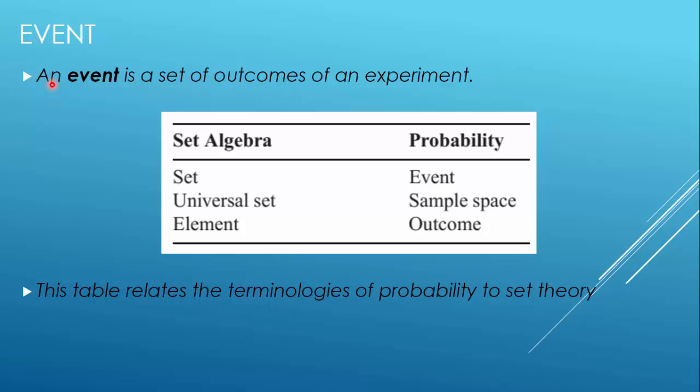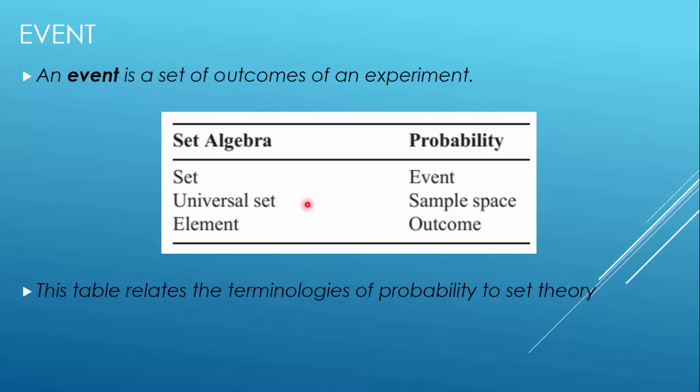Event. An event is a set of outcomes of an experiment. Whenever we get a set of outcomes, it is called an event. If we compare this with set algebra and probability, the terms event and set are the same. When we say event, we are actually referring to a set.